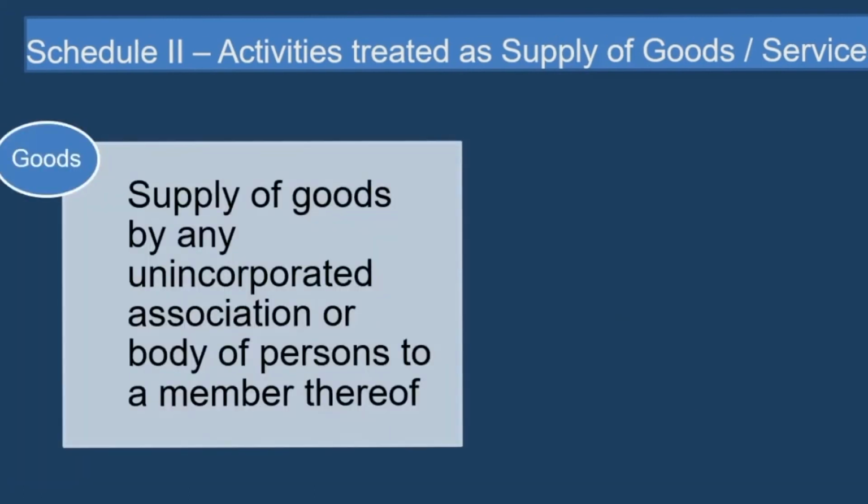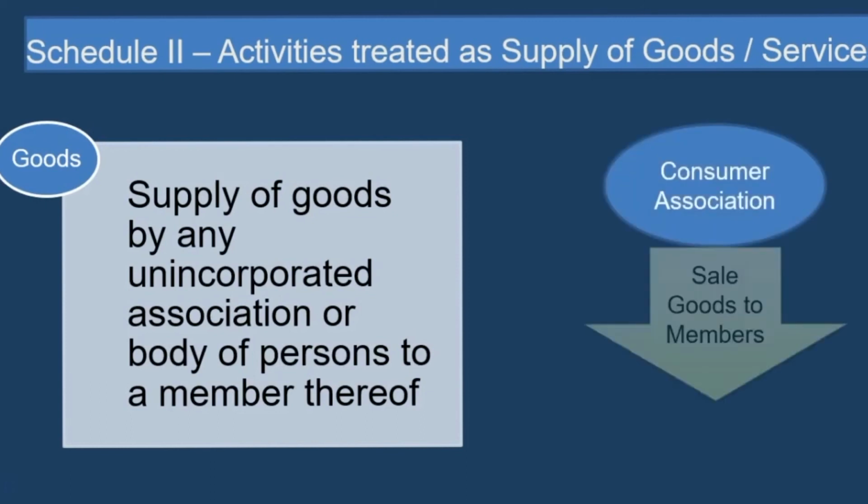Lastly, supply of goods by an incorporated association or body of persons to a member thereof will be treated as supply of goods. There is an association of persons or a club, and it is providing some goods to its member. There is a consumer association, and that is supplying goods to its members.